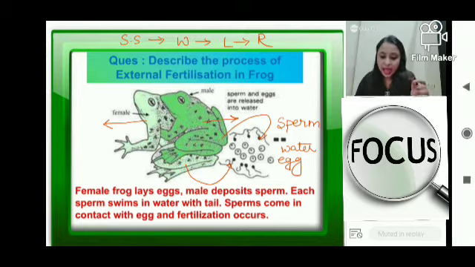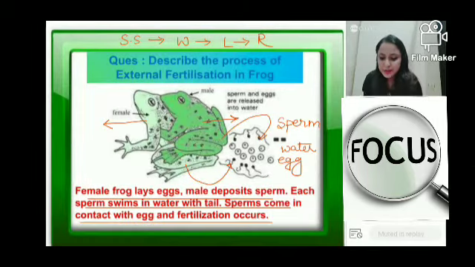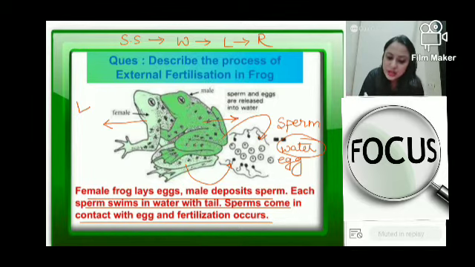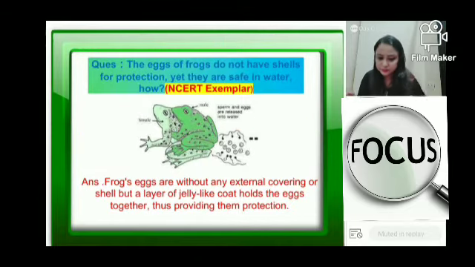ठीक है? And this is the process that I have written. Again, sperms come in contact with egg and the process of fertilization happens there. कहाँ पे हो रहा है? Water में हो रहा है, not inside the body. So what will you call this type of fertilization? Of course, without a second thought, it is external fertilization. All right? And yes, the final one. The eggs of frogs do not have shells for protection.